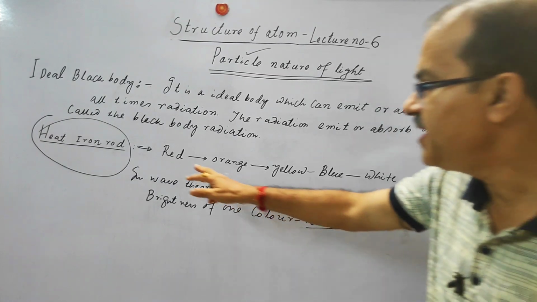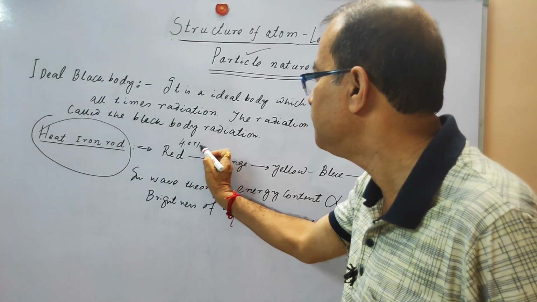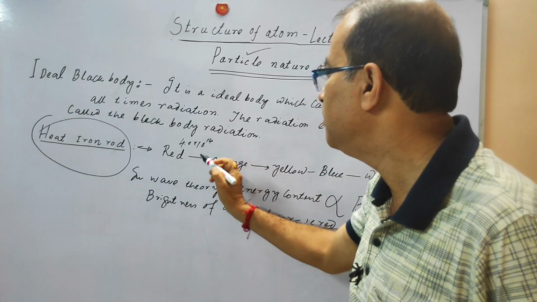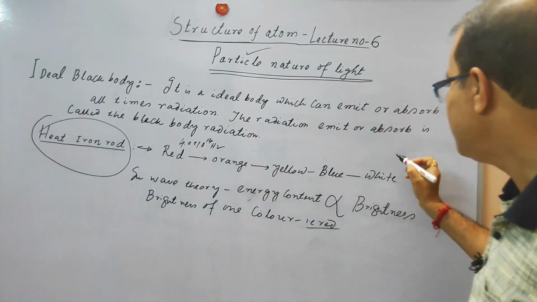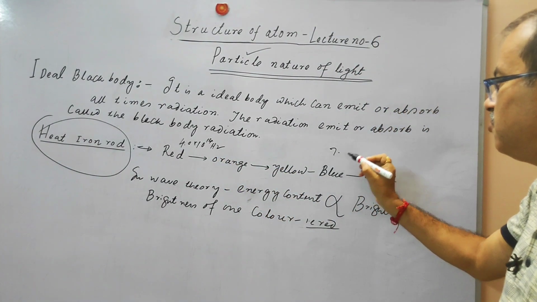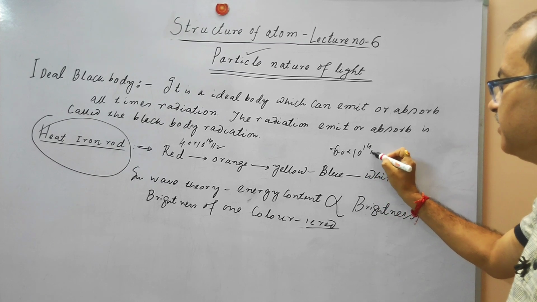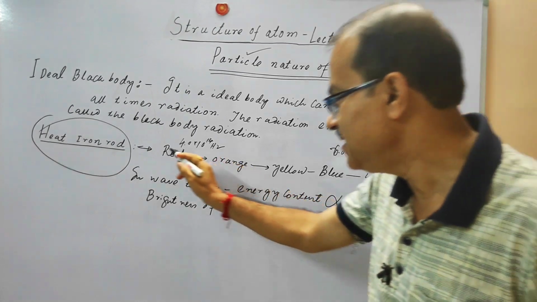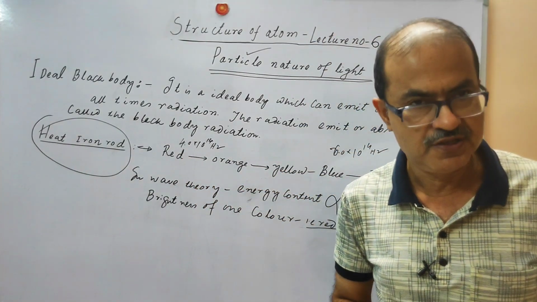Red has a frequency of about 4 into 10 to the power 14 hertz. Then blue has almost 6 into 10 to the power 14 hertz. So you can see there is an increase in the frequency of the radiations.